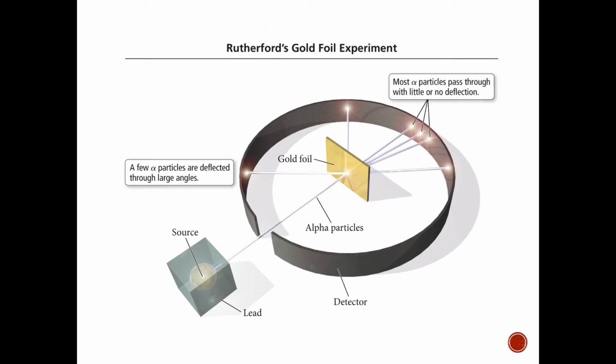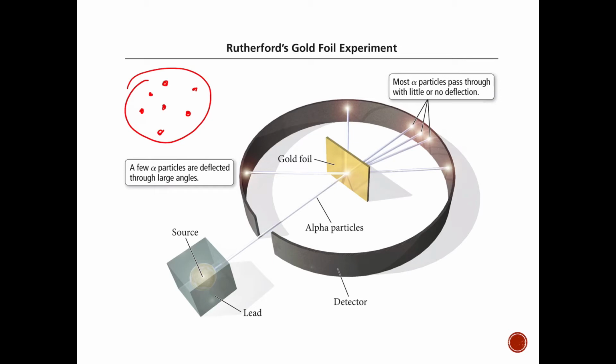Rutherford's gold foil experiment is probably one of my favorites in this one. So here's what happened. Rutherford had a source of these alpha particles, and alpha particles are positively charged. And remember, we're still working with J.J. Thomson's model of the atom, that plum pudding model. The plum pudding model says, okay, most of it is positively charged, but we've got these little negative electrons kind of spread throughout here.